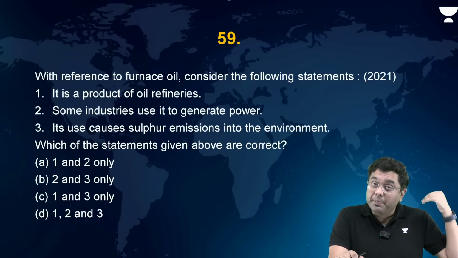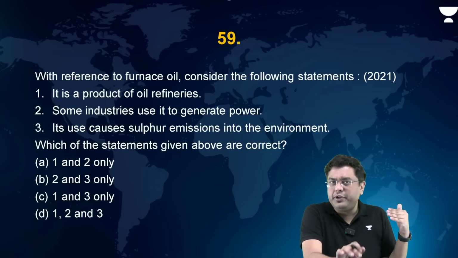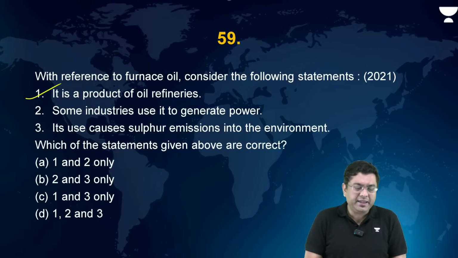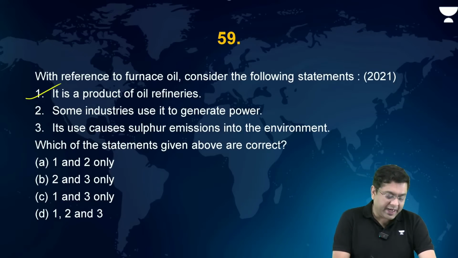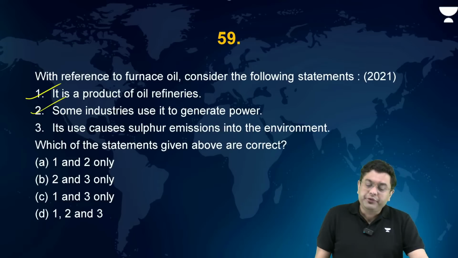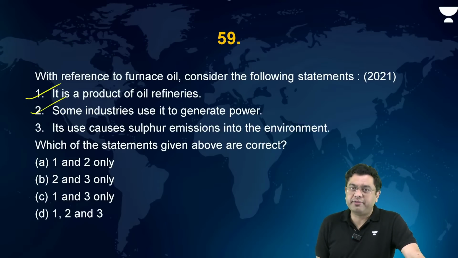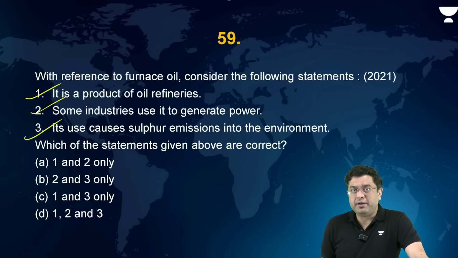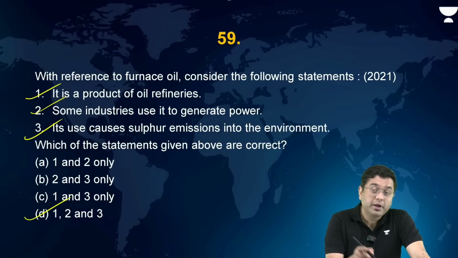It can be used for combustion where high efficiency is not expected. So it is a product of oil refineries? Definitely yes. Some industries use it to generate power? Yes, at a lower efficiency. Its use causes sulfur emissions to the environment. You are again burning fossil fuel, so sulfur emissions are caused.